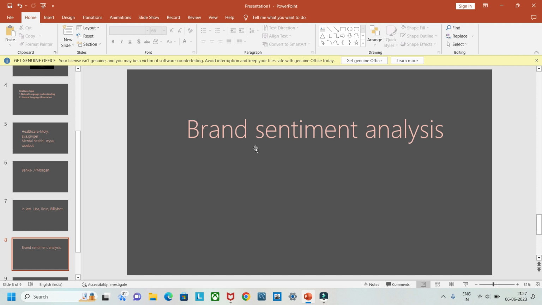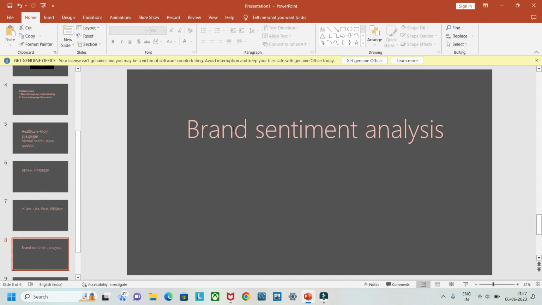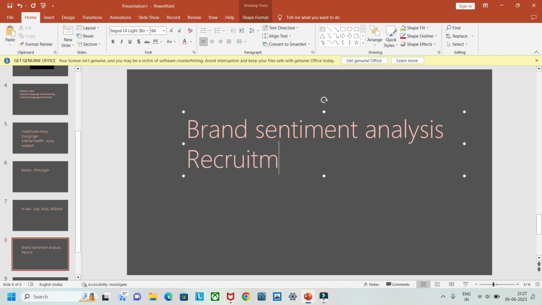Then in recruitment they can be used. In recruitment, as you can see, there is one tool, ATS, or some resume tool, which shortlists resumes based on predefined terms or criteria. Then they are used in call centers.